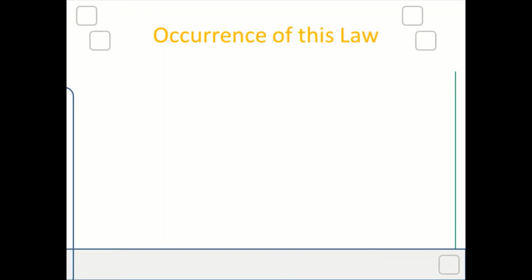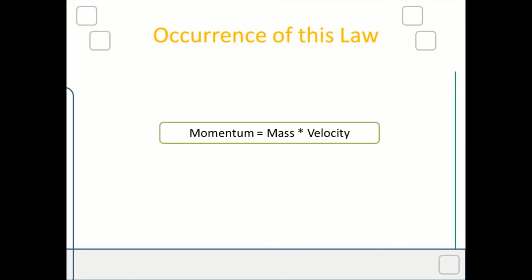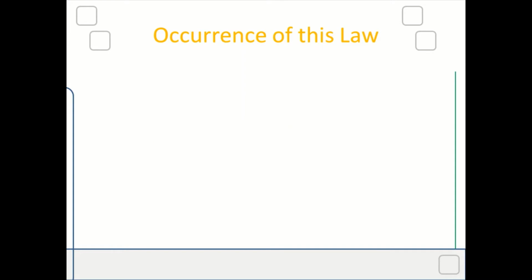Let us learn how this law occurs in nature. We all know that momentum equals mass times velocity. According to the law of conservation of momentum, this mass times velocity, or momentum, gets conserved before and after interaction between different objects, provided that there is no external force acting at the time of interaction.